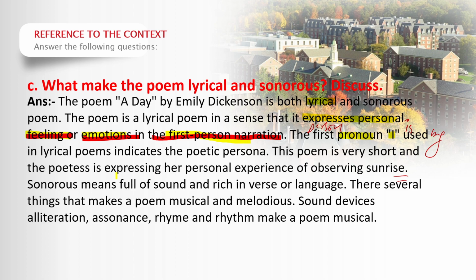Sonorous means full of sound and rich in verse and language. There are several things that make a poem musical and melodious: sound devices such as alliteration, assonance, rhyme, rhythm. Because of these things, a poem can be musical or sonorous. We can find such elements, alliteration, assonance, rhyme, rhythm, in that poem. That is why the poem is also musical or sonorous. Especially lyrical poems are musical poems.